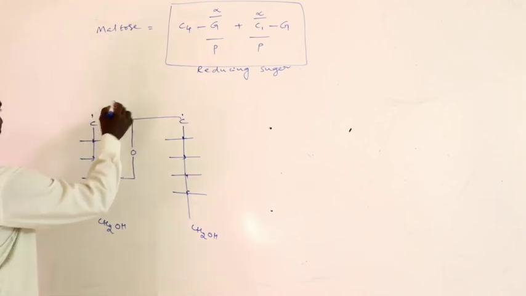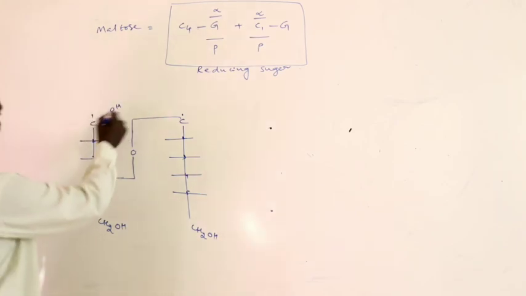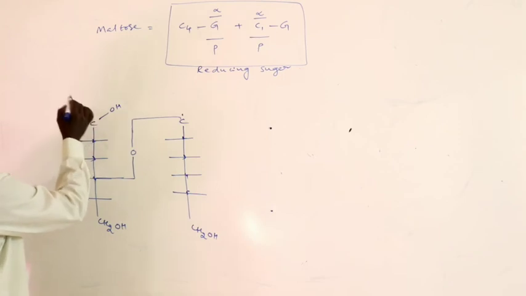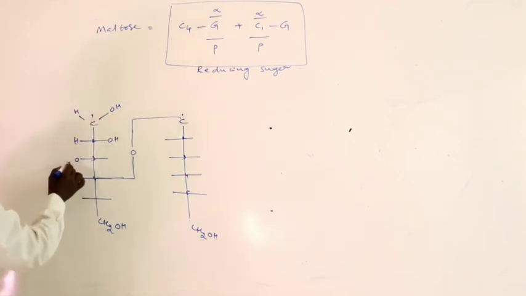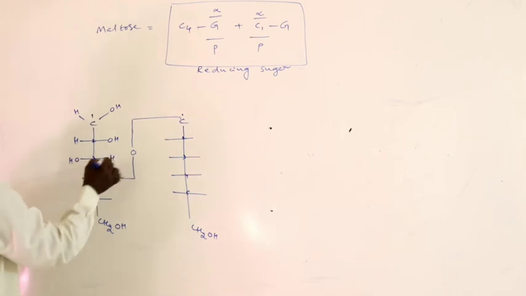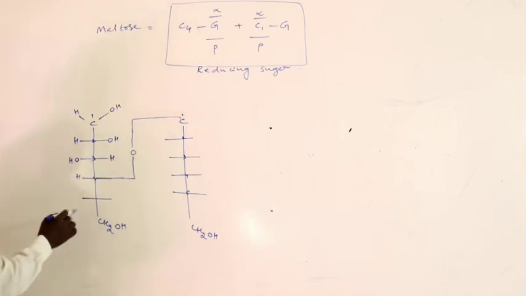Here at the first carbon, the OH group is on the right side and hydrogen on the left. Second carbon, OH group on the right side. Third carbon OH, and fourth carbon hydrogen.